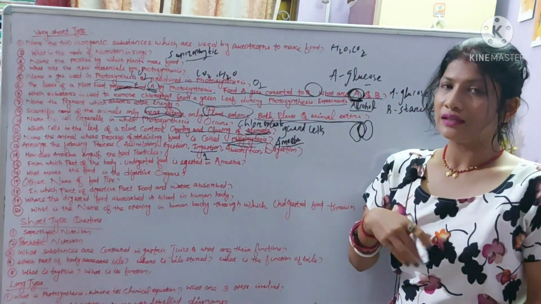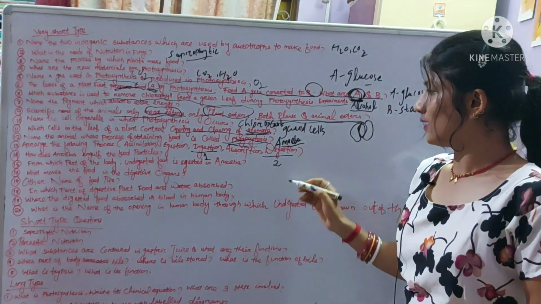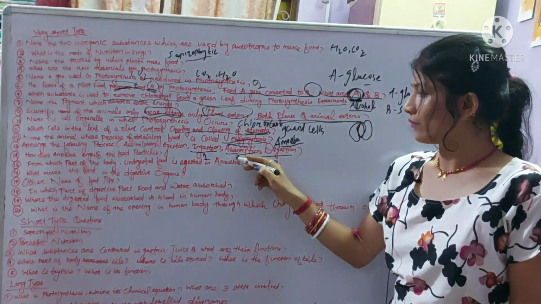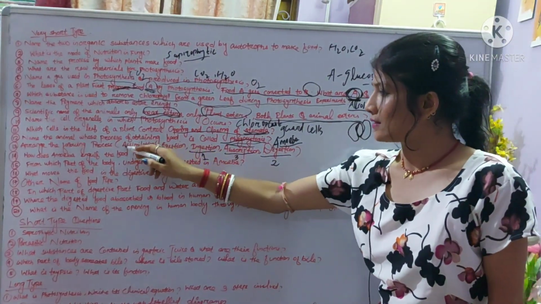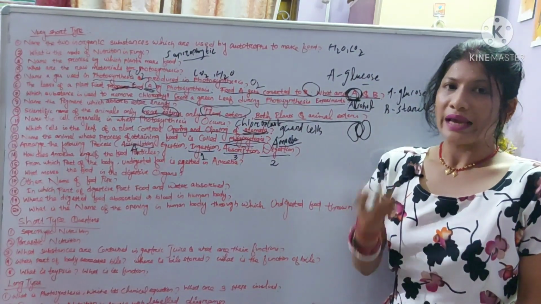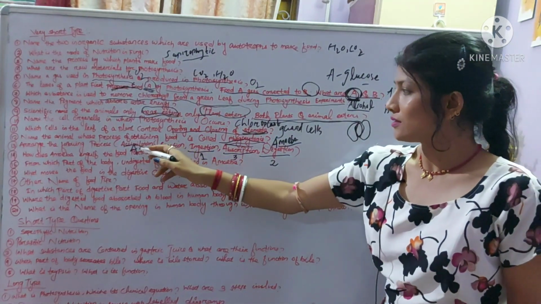After taking the food, the digestion process starts simultaneously. So the second process is digestion. After digestion, the third process is absorption. Then the fourth process is assimilation. The digested or absorbed food enters each and every cell for the growth and repair of the body. This is number 4.